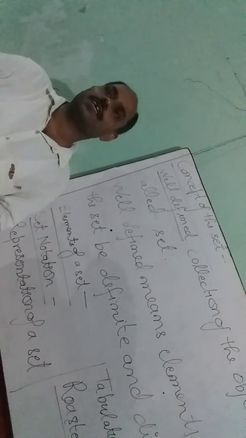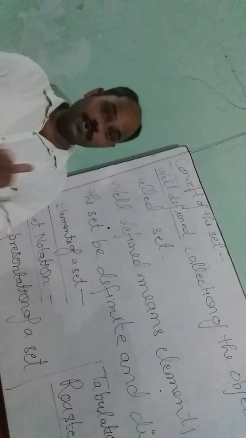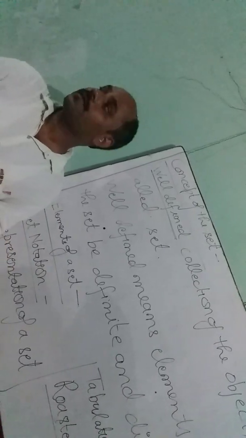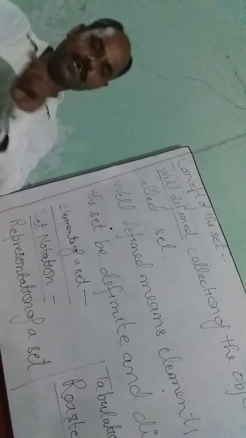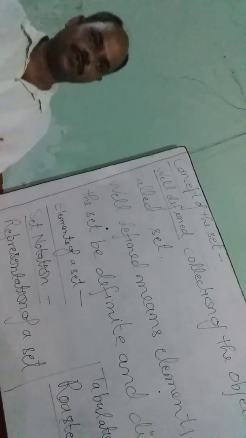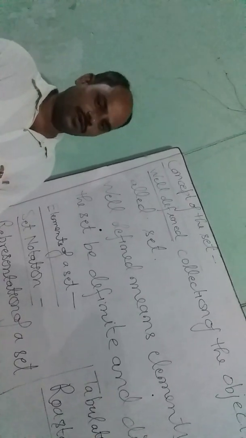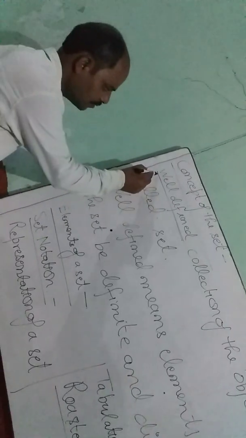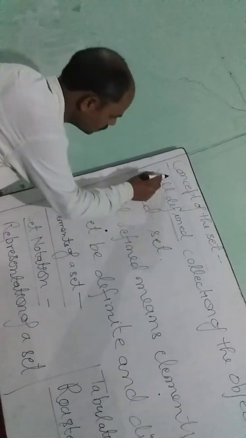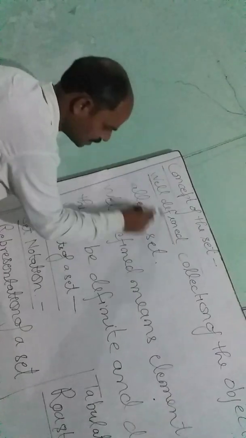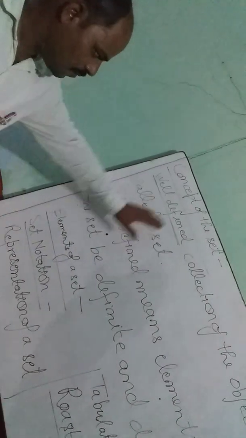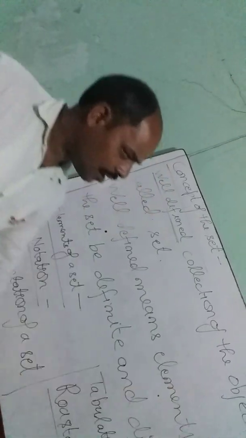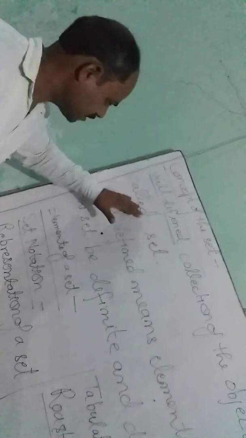What kinds of conditions did he put for the set? He said well defined. George Cantor said a well defined collection of objects is called a set. Here we use the word well defined in the definition of the set. George Cantor said a well defined collection of the objects is called a set.